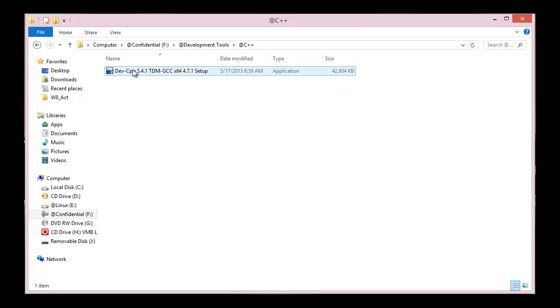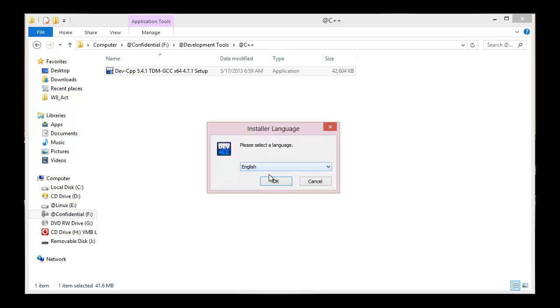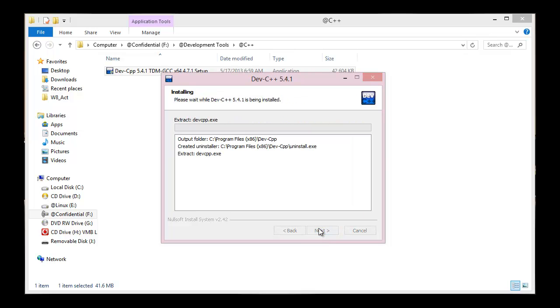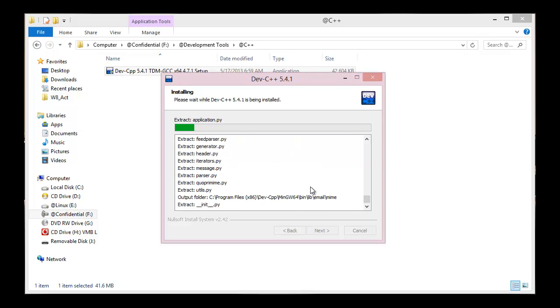Browse to wherever your file was saved and double click on the file to install. So select English, which I know is your default language. Then just let the default be your choice. Depending on your machine, this may run faster. I am using an HP ProBook, so it will be quite fast.